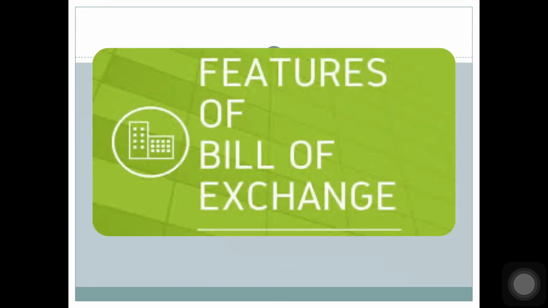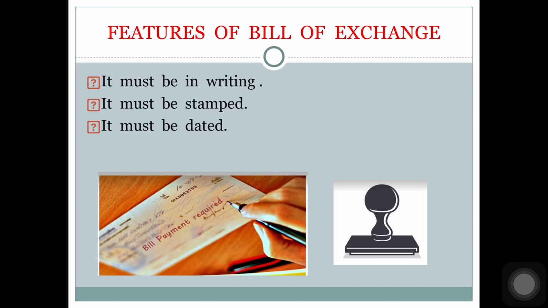Now let us see what are the features of a bill of exchange. We have already seen the definition. Now let us see the features. The first is that it must be in writing. You cannot say verbally that I am drawing a bill on you and you accept a bill. That is not allowed. It has to be in writing. It must be stamped as per the Indian Stamp Act 1899. It must be dated. The date on which it is drawn and the date on which it is accepted must be clearly mentioned in the bill of exchange.